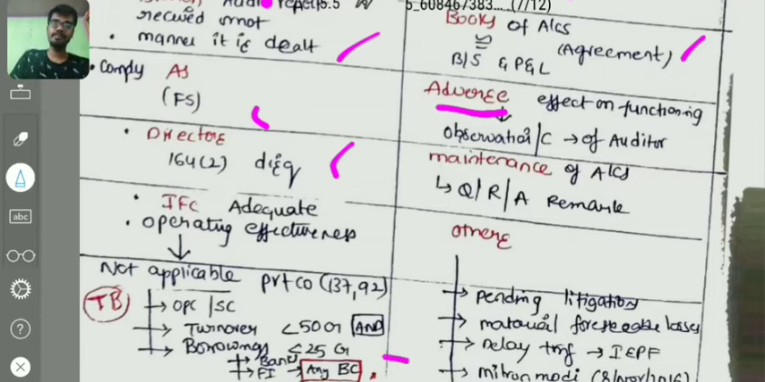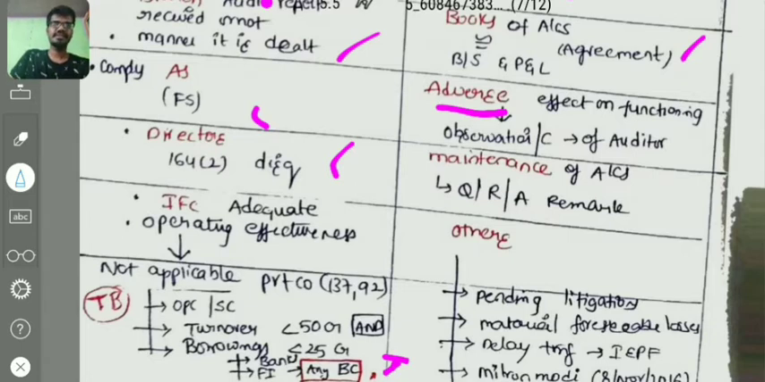Here this is very important. Any body corporate. If a particular company has borrowed money from any body corporate, that amount also should be considered for checking the applicability of the internal financial control point. The criteria: turnover less than 50 crores and borrowings less than 25 crores. If it is less than 50 crores and less than 25 crores, then that is not applicable.